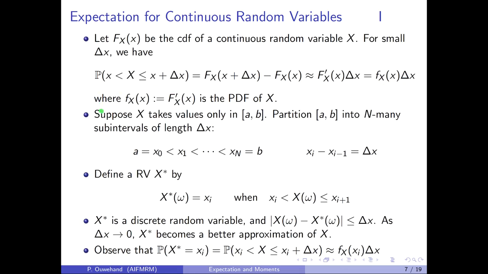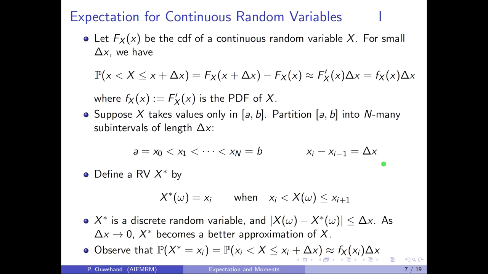Suppose first that X takes values only in an interval from a to b. We will partition this interval into n many subintervals of length delta x. So a is x0, x1 is a plus delta x, x2 is a plus 2 times delta x, etc., and xn is b. The difference between two successive points is delta x.